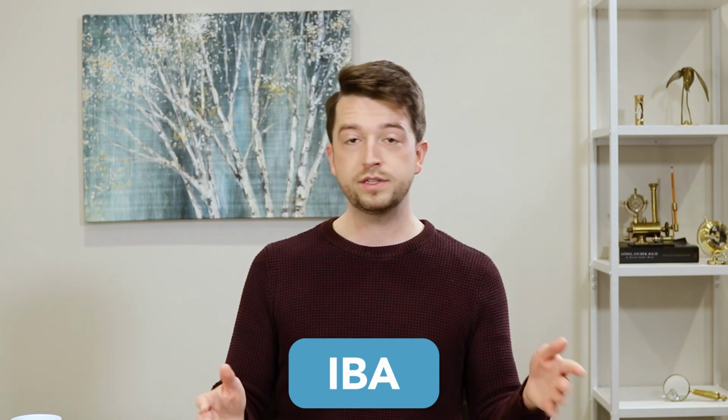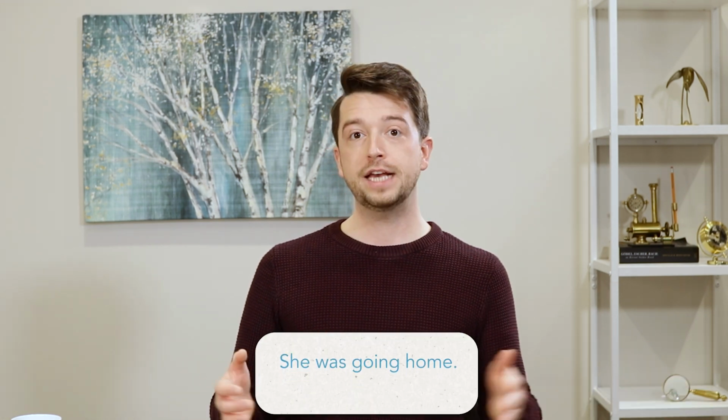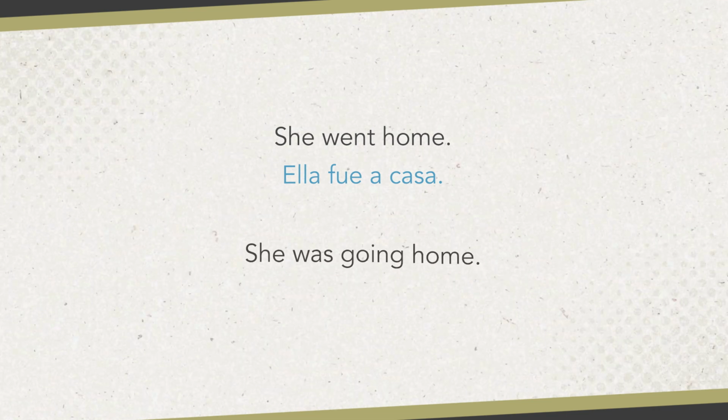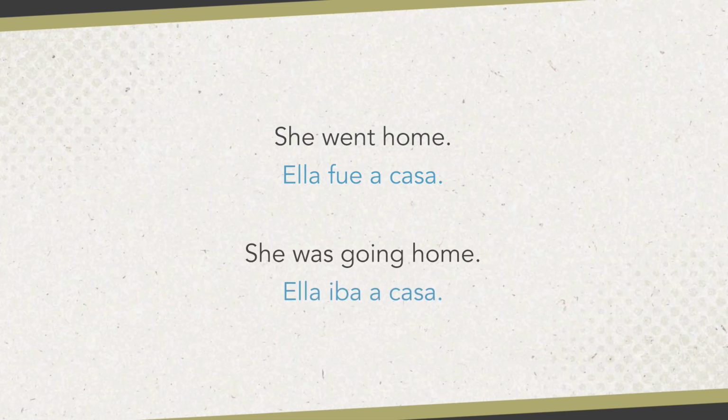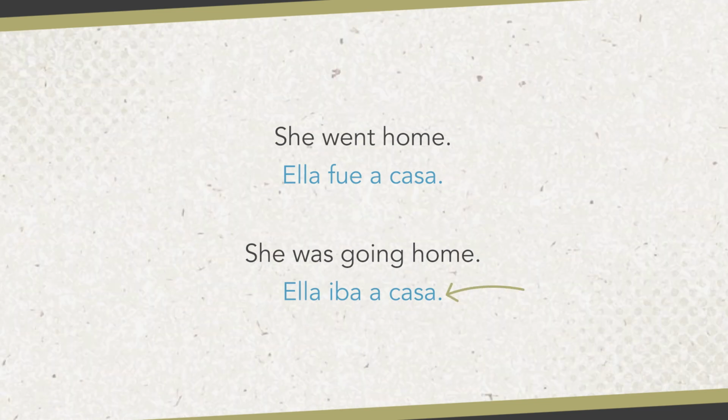All right, our last form of ir is the word iba. This word is used to say was going, as in she was going home. Ella iba a casa. This is a past tense form like fue, but fue is used to emphasize that something is a one-time event rather than an ongoing activity. Compare these two sentences both in English and in Spanish. She went home. Ella fue a casa. Versus she was going home. Ella iba a casa. Technically speaking, this is the difference between the imperfect past tense and the preterite past tense.